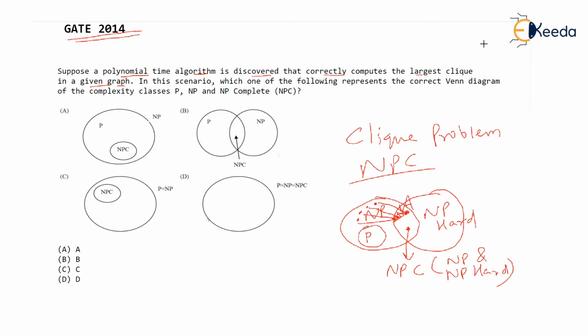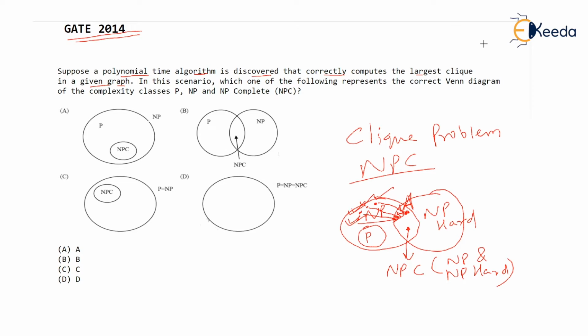And now the fun part is that if somebody solves the clique problem in polynomial time, that is, if problem A is solved in polynomial time, right now it is solved in exponential time. If somebody gets a polynomial time algorithm for the clique problem, then all these NP problems, which take a lot of time, exponential time, also will be solved in polynomial time. What that means is all these problems in NP are solvable now in polynomial time.